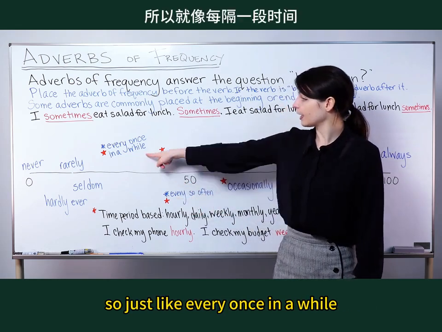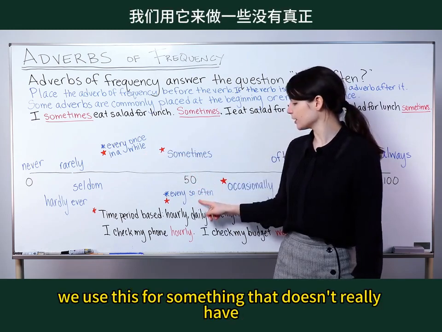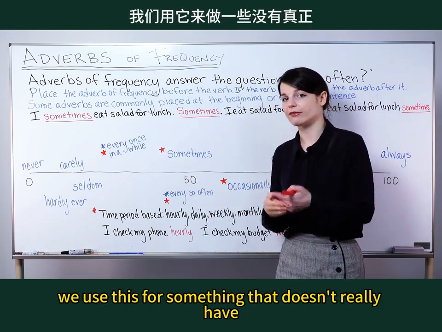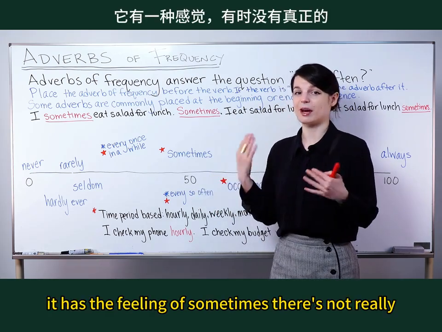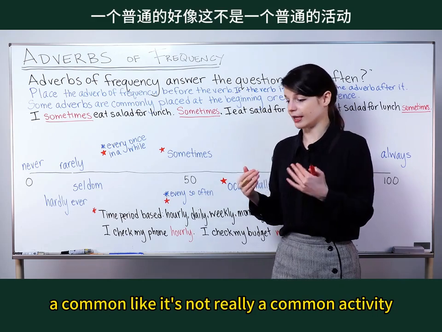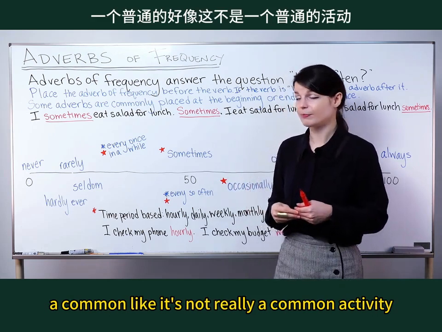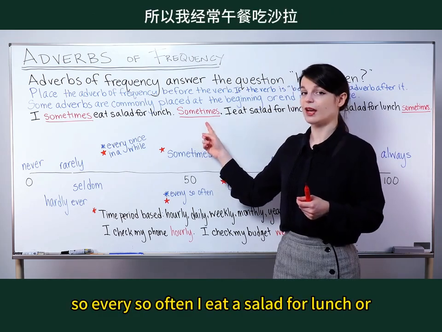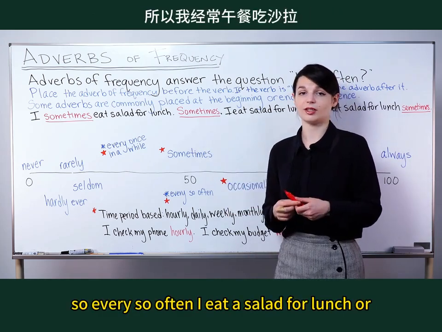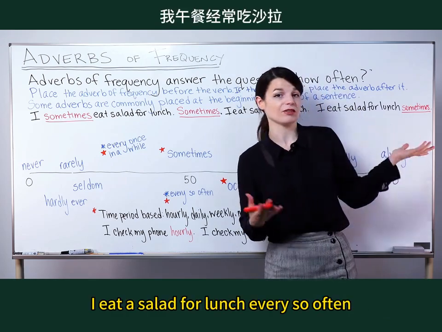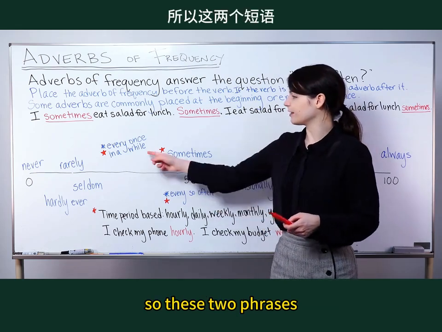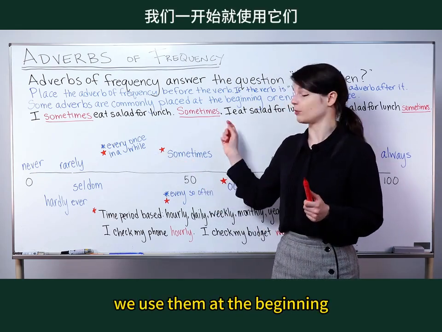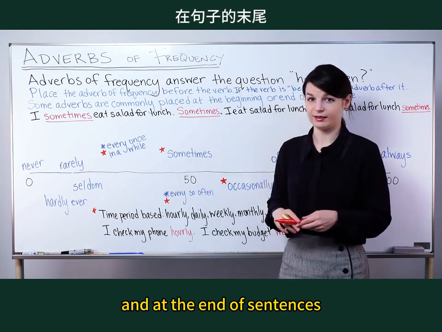So just like every once in a while, we use this for something that doesn't really have a set schedule. It has the feeling of sometimes. It's not really a common activity. So every so often, I eat a salad for lunch. Or I eat a salad for lunch every so often. That's the feel of this expression. So these two phrases, please remember we use them at the beginning and at the end of sentences.